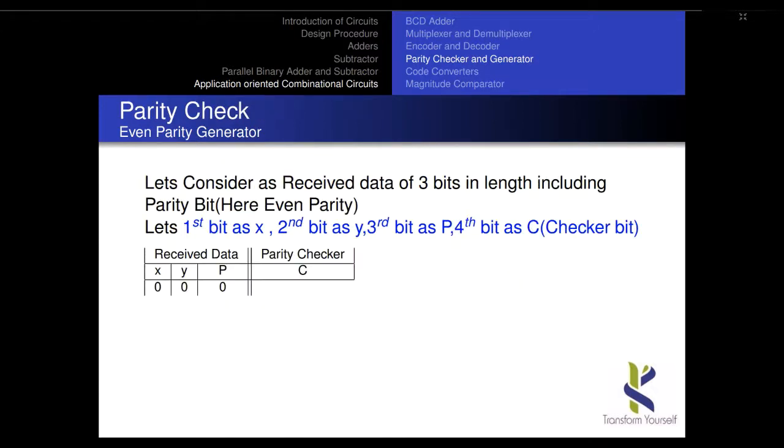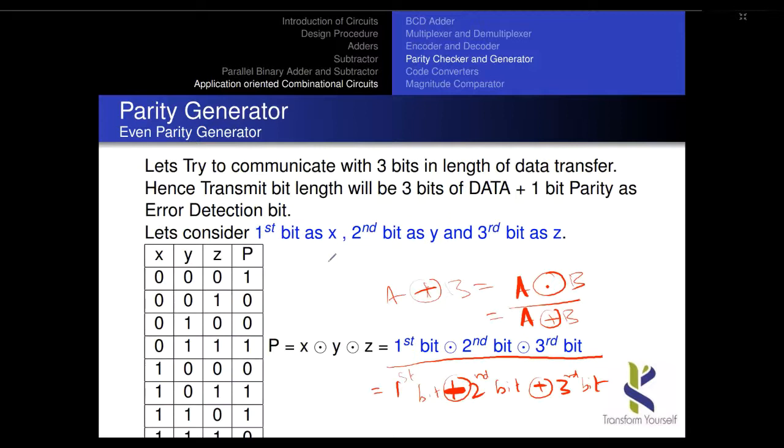Once you complete it, at the receiver side we will receive the entire data. Here on the transmission side, what happened? For this example, what is the total length of transmission? During transmission the line will have 3 bits of data along with 1 bit of parity.